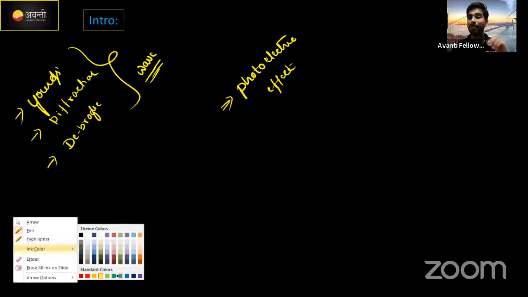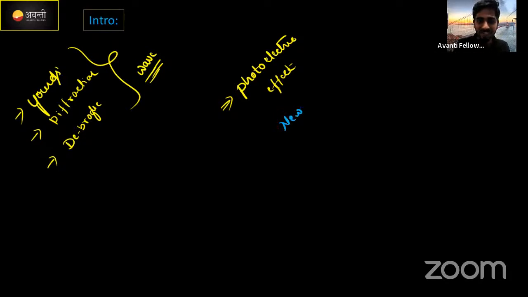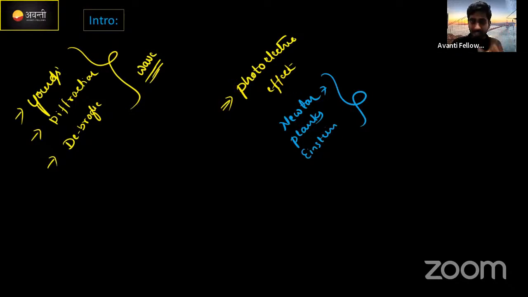The first scientist is Newton. The second is Planck. The third one coming is Einstein. These 3 scientists explain the photoelectric effect with the help of light, but these 3 people consider light as a particle in nature.